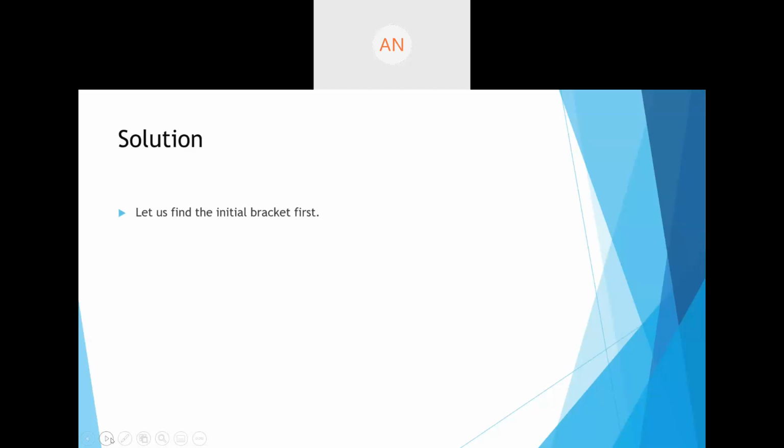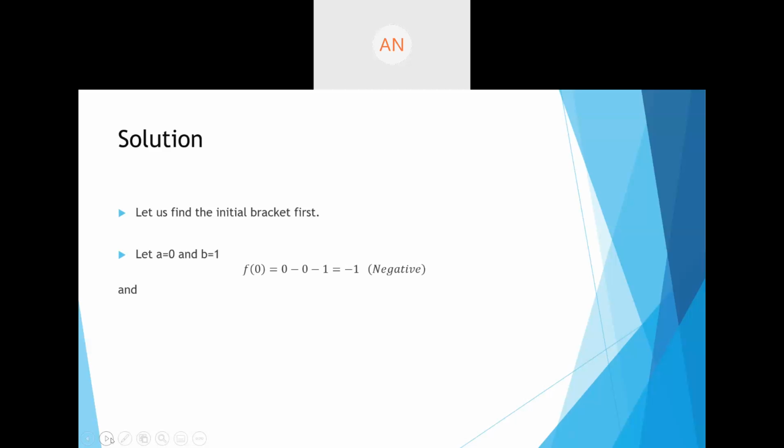as always, we start by finding the initial brackets. The initial brackets, like I said, should have opposite functional values. So if we find the functional values at the initial brackets, they should have opposite sign. So that is the rule. So let a = 0 and b = 1. Okay, so we'll use these values.